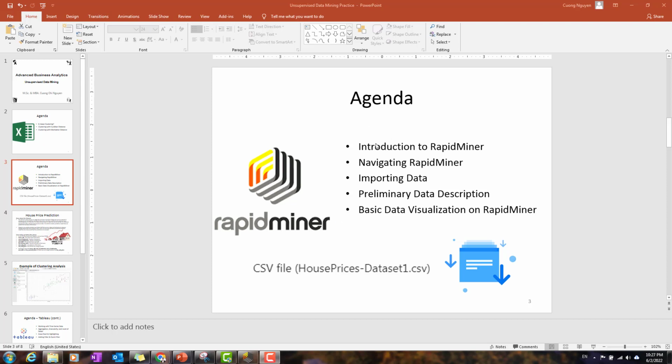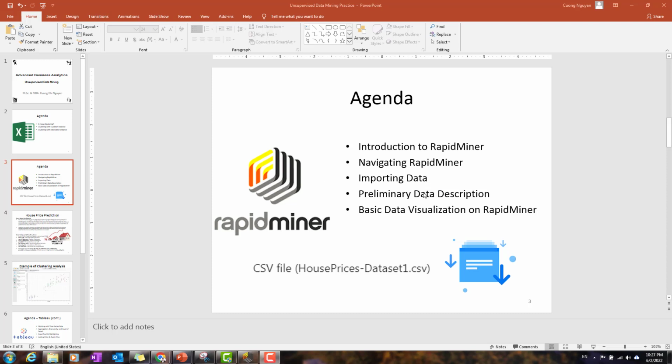Our agenda includes a fairly quick introduction to what RapidMiner is, how we can navigate and use it, and a look at the interface of RapidMiner, and how we can import the data. This part is very important because every time we begin a data analysis, we need to load the data into RapidMiner.